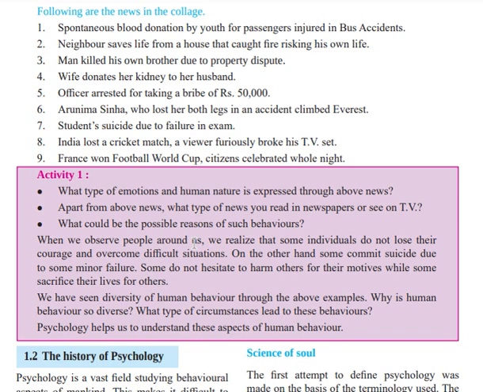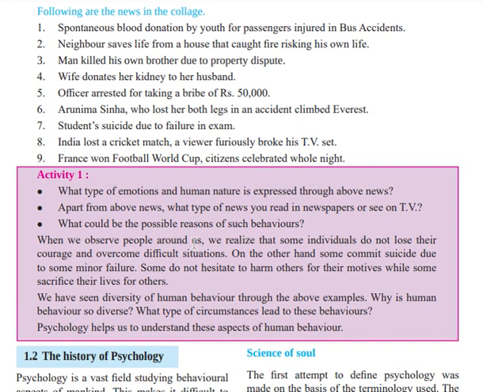Okay, so we need to say what type of emotions and human nature is expressed through the above news. If I take the example of the third one, the man killed his own brother due to property dispute, what kind of emotion is it? It will be the anger emotion. And apart from the above news, what type of news do you read in the newspaper? So now you have to say what type of news you like to read. I like to read the news of a crime. I'm very interested in that.